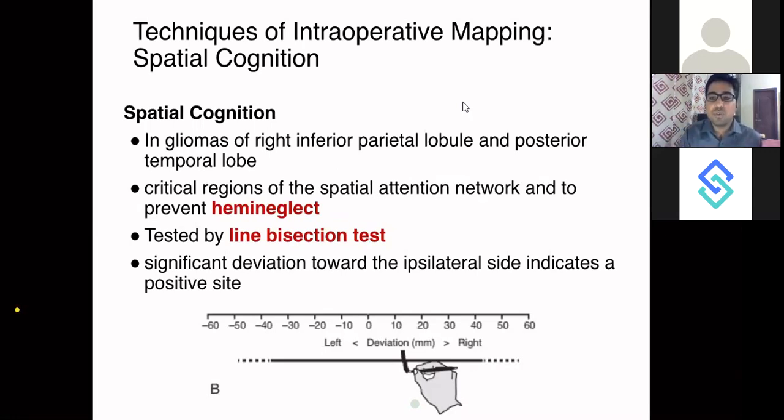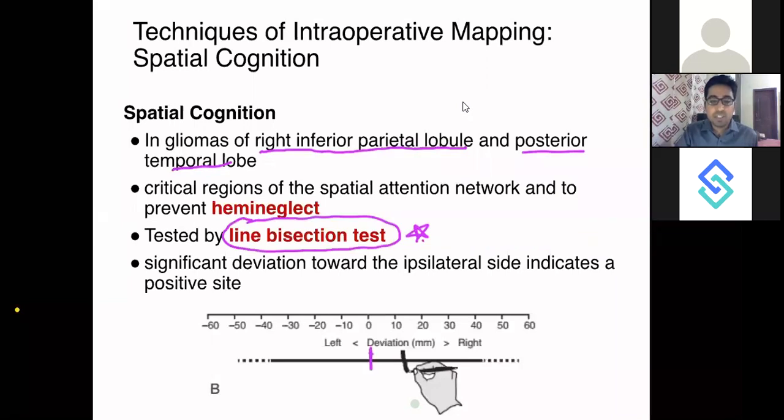And also you are able to remember, okay, this is my room, this is my house, this is where the shopping mall I want to go to is. So this all forms a part of spatial cognition, okay? So if you are doing surgery of the right inferior parietal lobule and posterior temporal lobe, you should do this particular test for spatial cognition. This is called the line bisection test. Again, an important MCQ. You will ask the patient to bisect the midpoint of the line, okay?